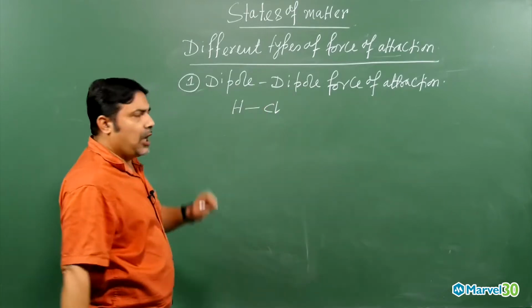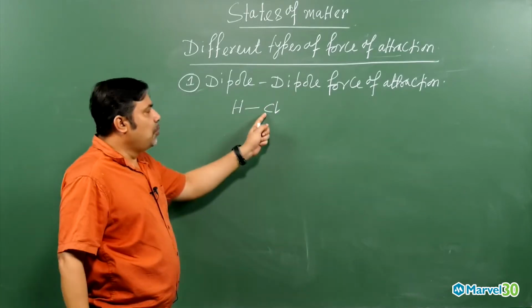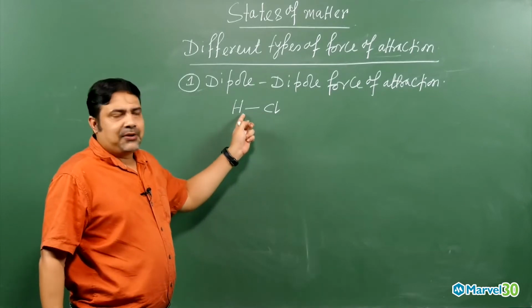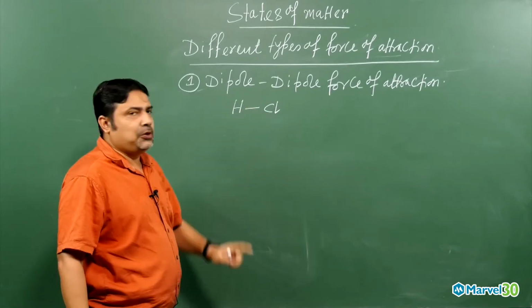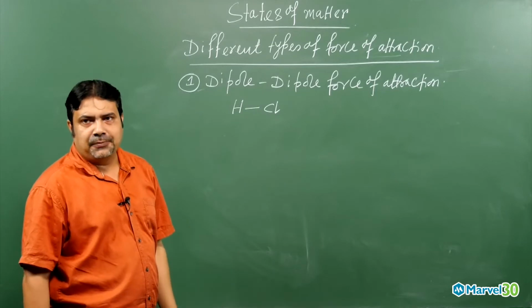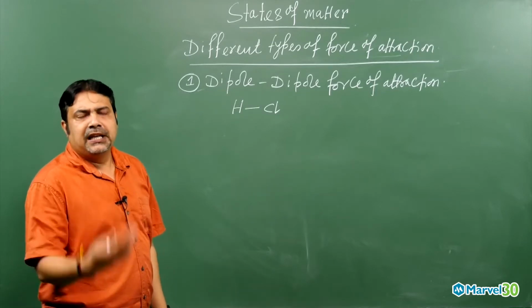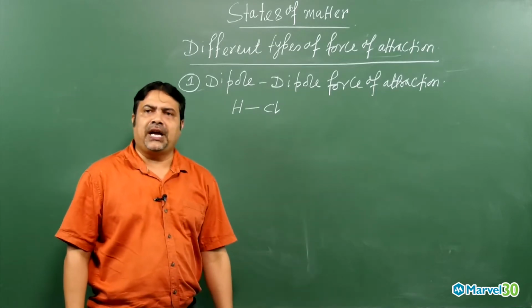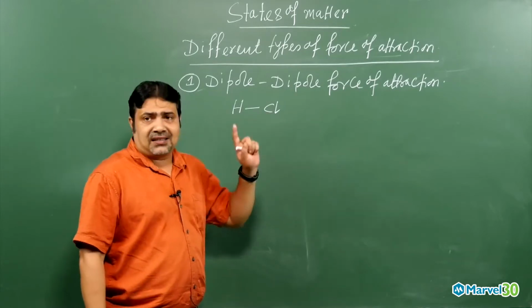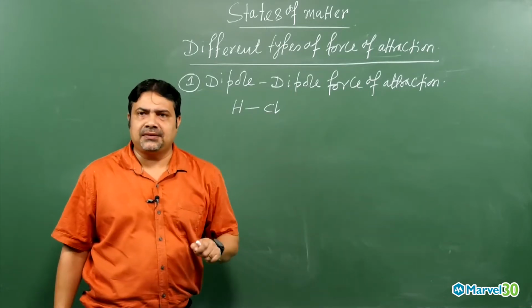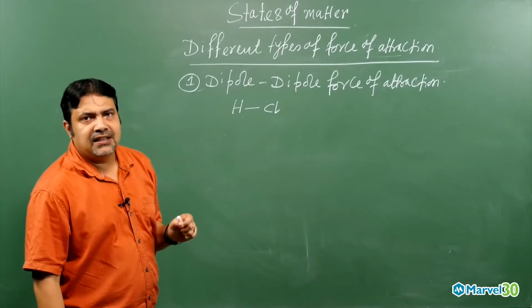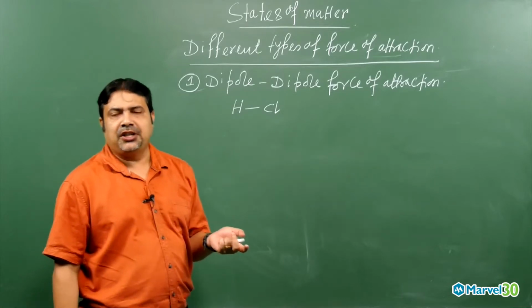In the HCl molecule, chlorine has a higher electronegativity than hydrogen, so the bonded electron pair will be taken by chlorine. Electronegativity is the ability to attract the electron pair towards itself in a bonded condition, whereas electron affinity is the ability to take an electron in a free state.